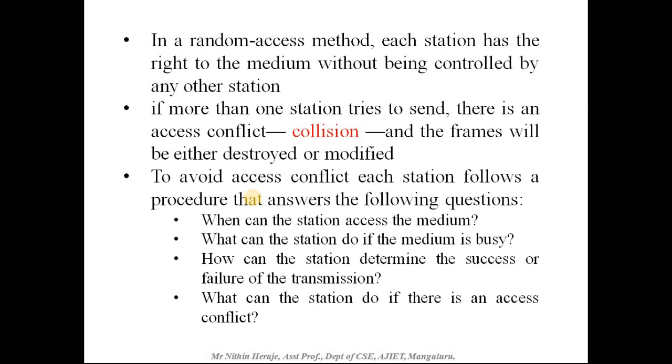Third, how can the station determine the success or failure of the transmission, that is, how will a station come to know whether the data it sent reached the destination or not? And fourth, what can the station do if there is an access conflict? What is the solution for the station when there is an access conflict?